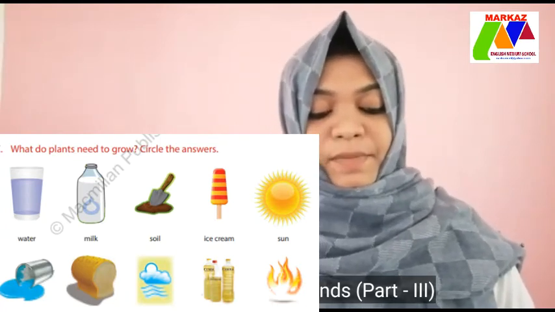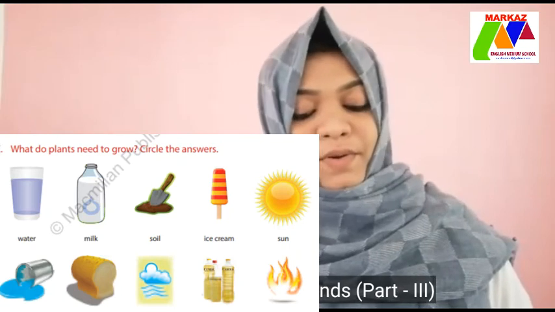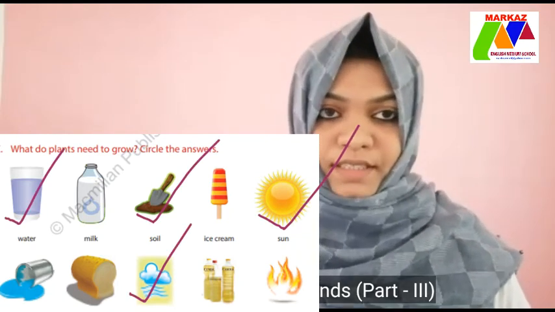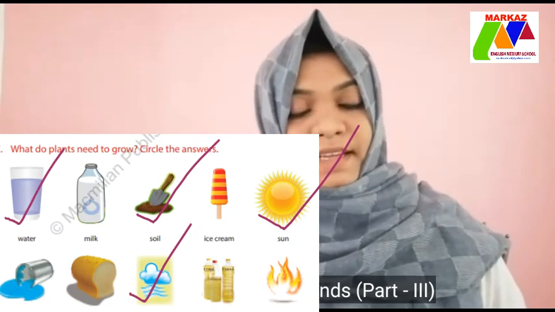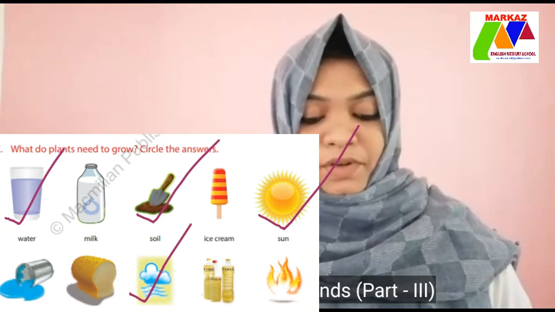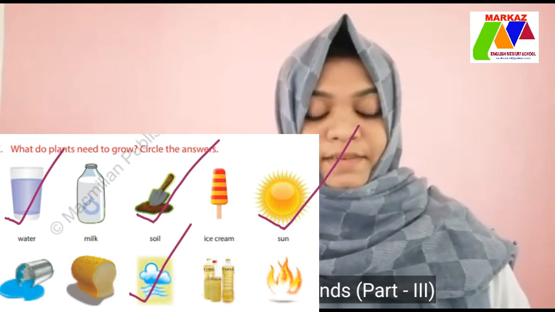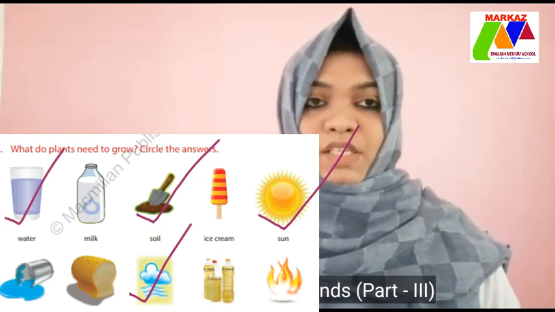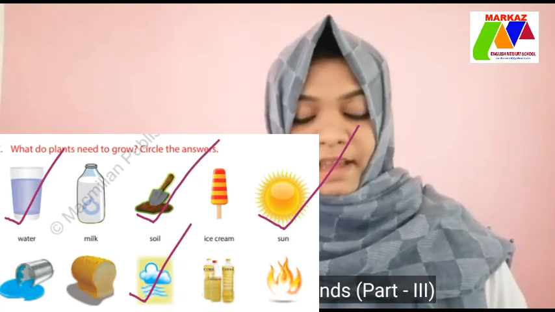Tell me, children, what do plants need to grow? Yes, plants need water, soil, then sun, then also air to grow. So you have to circle water, soil, sun and air.